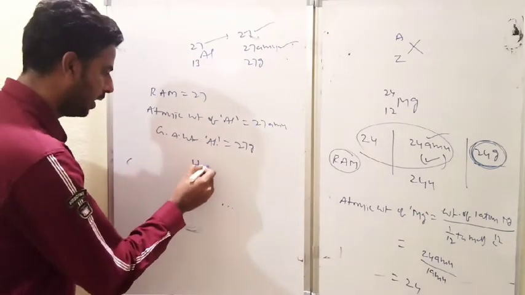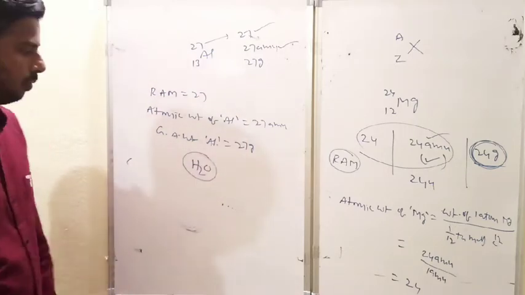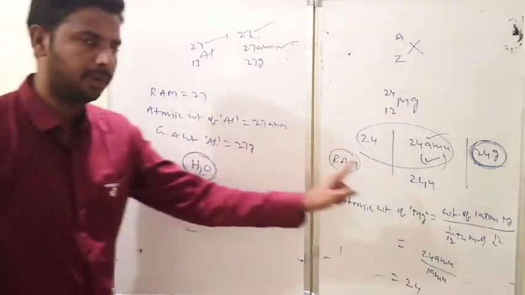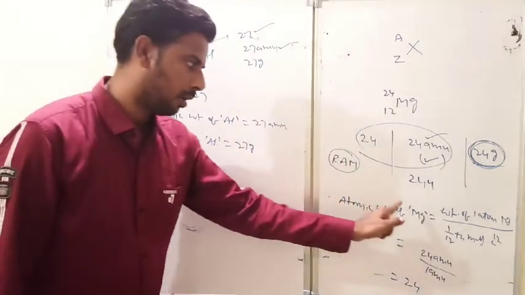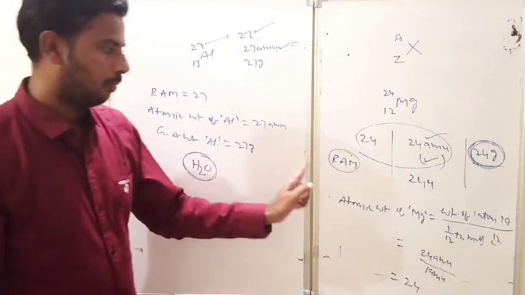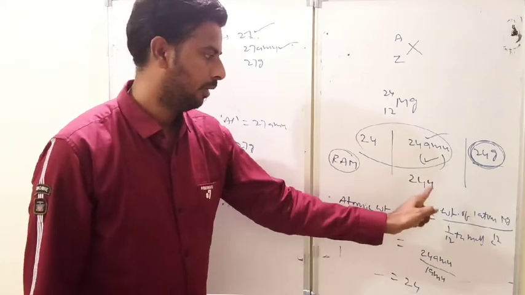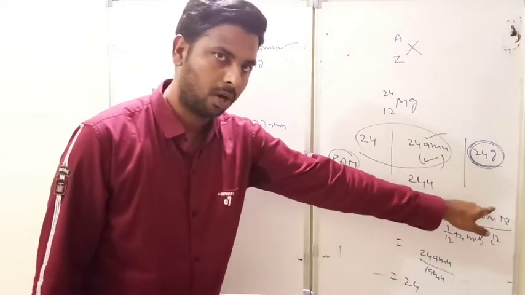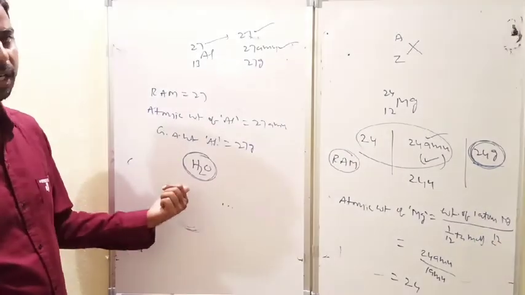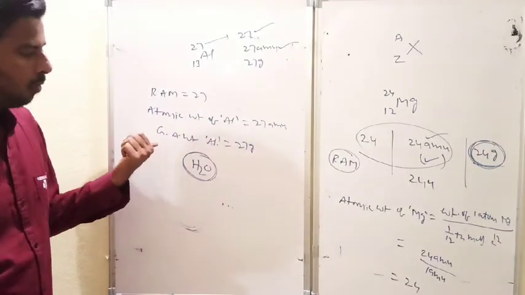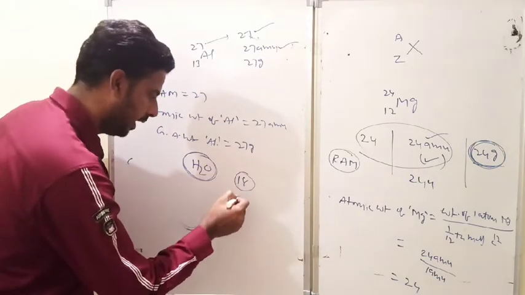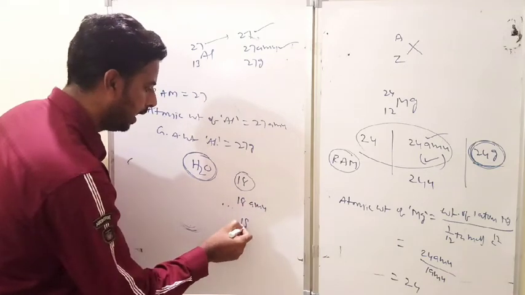Now, a familiar example you can take is the water molecule. So what is the molecular weight of water as a molecule here? Same formula applied: molecular weight of water equal to weight of one molecule of water divided by 1/12th mass of C12. Again same here, because it contains 2 hydrogen atoms and 1 oxygen atom. So what you get here? 18. Now again 18, three notations: 18 amu and 18 grams.